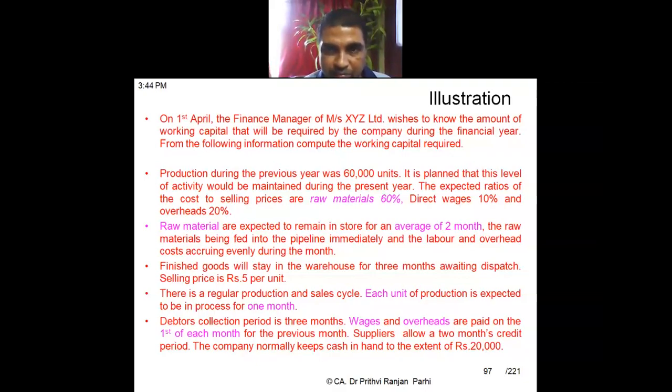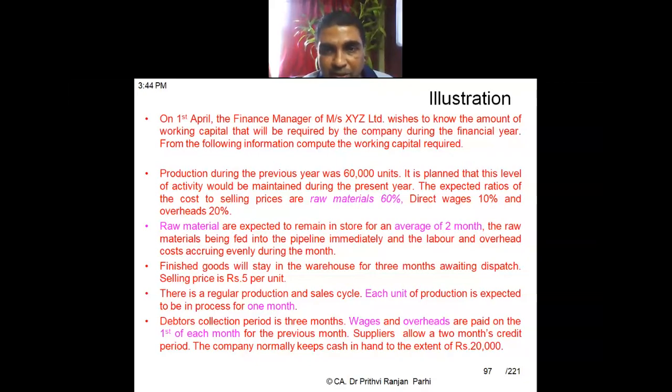The expected ratio of cost to selling price: raw material is 60%, direct wages are 10%, and overhead is 20%. So whatever the selling price might be, 60% of it is raw material, wages are 10%, and overhead is 20%.